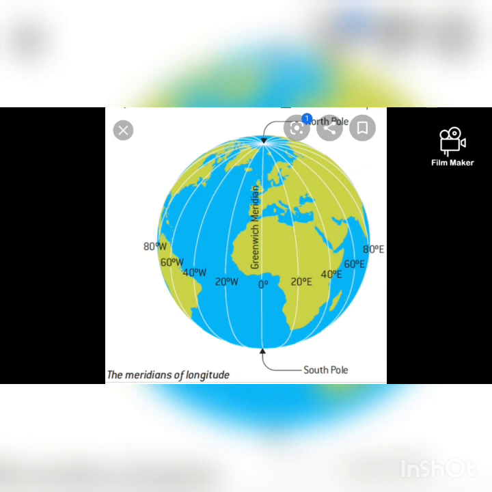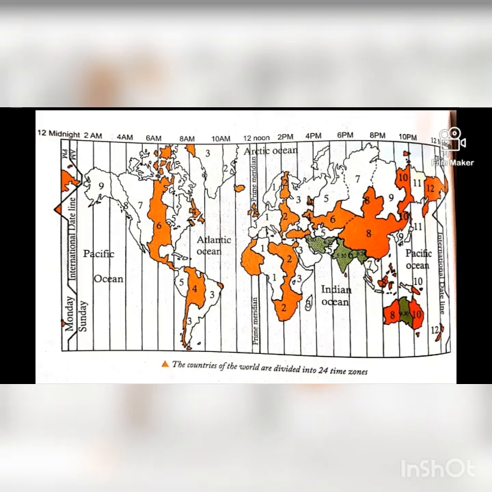So the distance between each meridian line is 111 kilometers. While discussing latitude, we said the latitude lines are not equal. The equator is the longest latitude line, and towards the poles the latitude lines get smaller. But all the longitude lines are equal, and they meet together at the North Pole and South Pole. Clear?